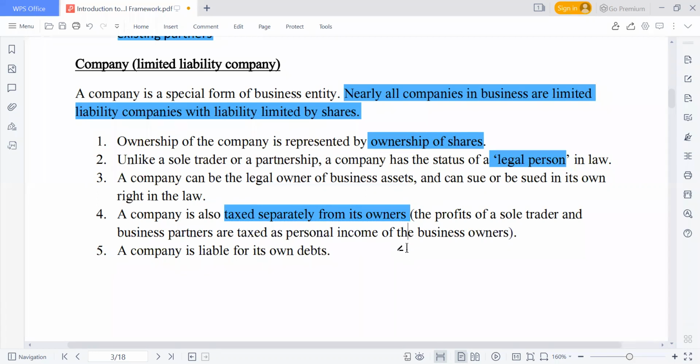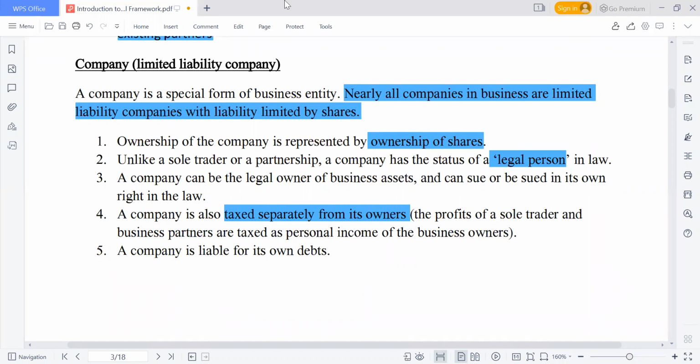The company is liable for its own debt. You have shares in a listed company now, and if you look at the statement of the company, they are also going to have debt.